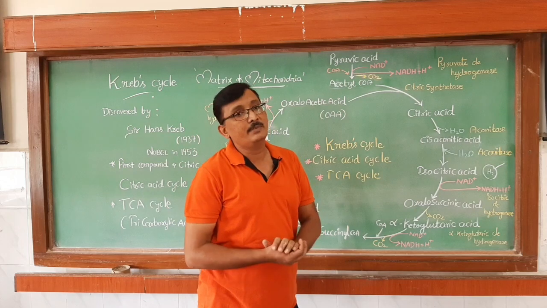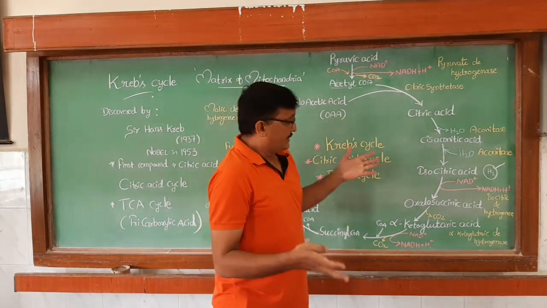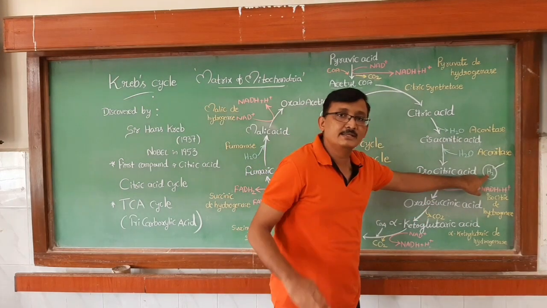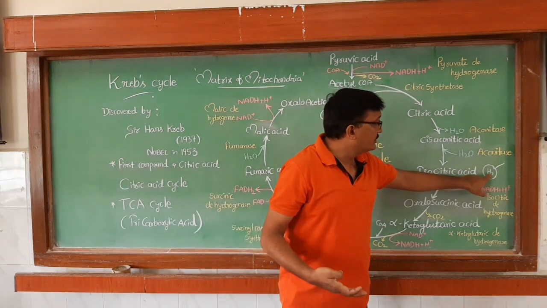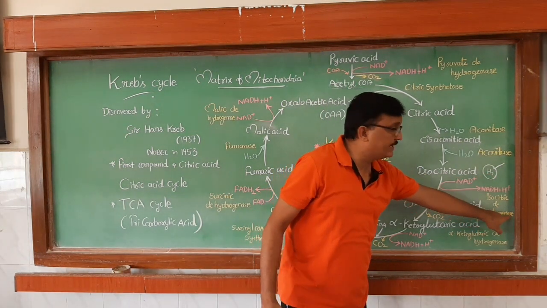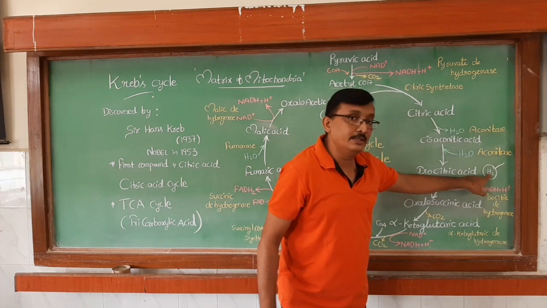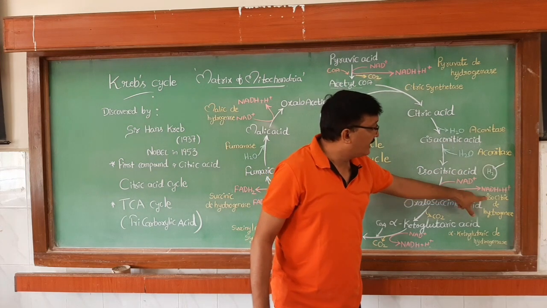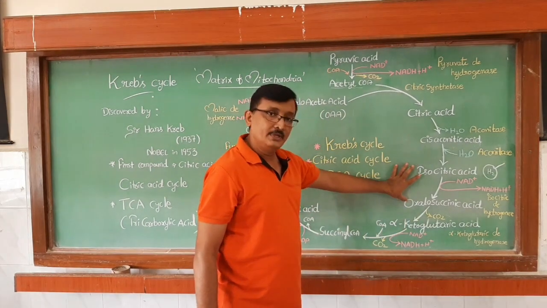It is very easy to remember the names of the enzymes. Like what is happening here? Hydrogen is removed, that means de means removing, dehydrogenation. So the enzyme is dehydrogenase. From which is this hydrogen removed? From isocitric acid. So that's why the name of the enzyme is isocitric dehydrogenase. I think it is very clear, right?